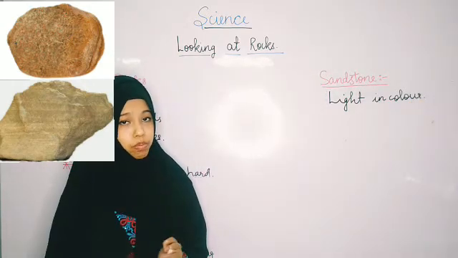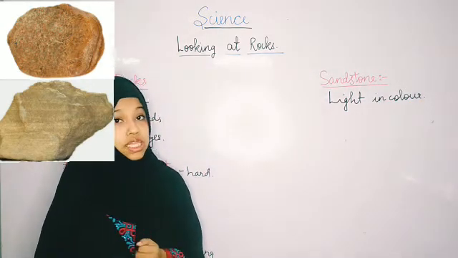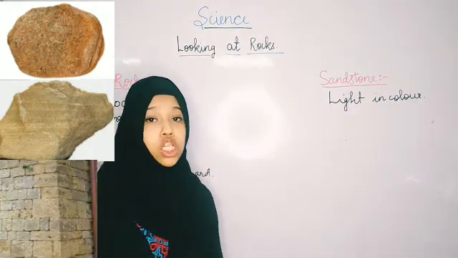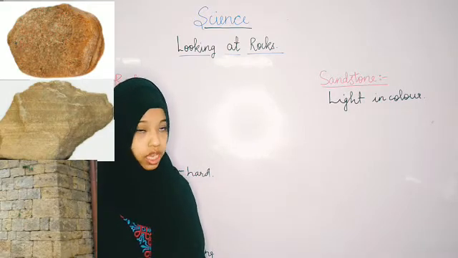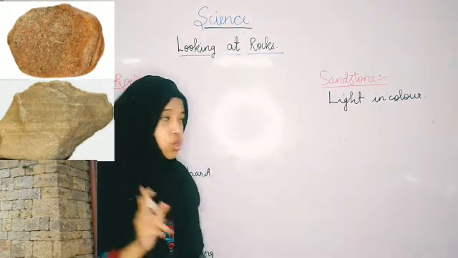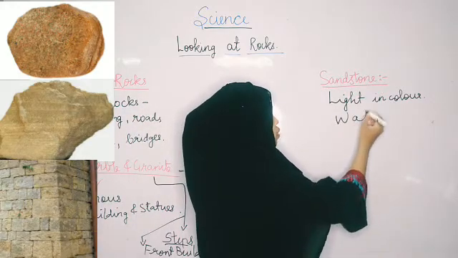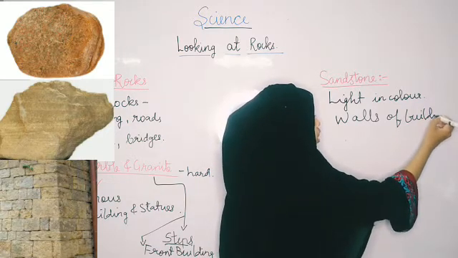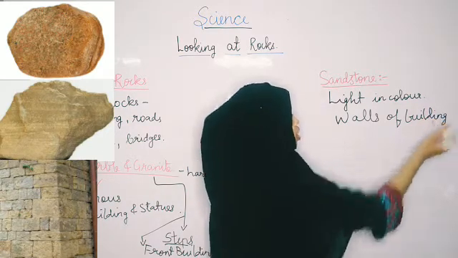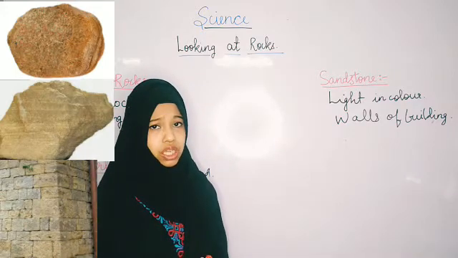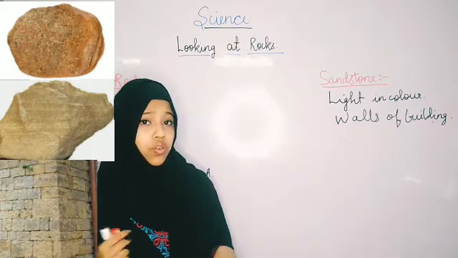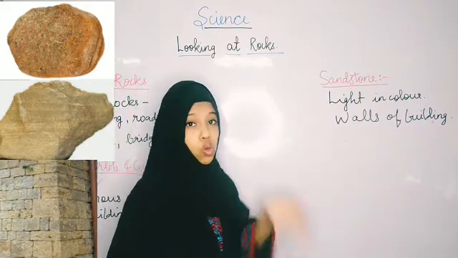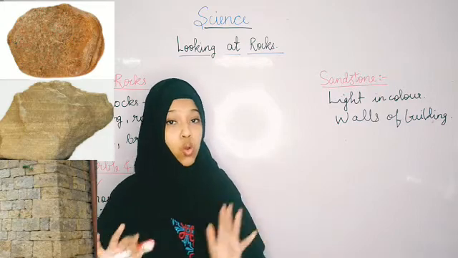As you all can see in the picture, sandstone is light in color and it is used in walls of buildings. Okay? So sandstone is used for walls of buildings. Okay? Now why walls of buildings? Why not cement and concrete walls? Because sandstone is a stone that is durable and long lasting.